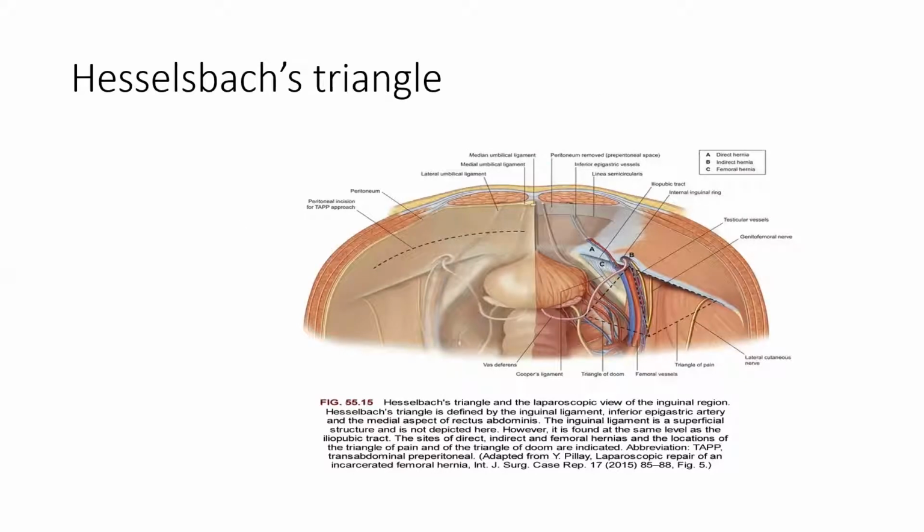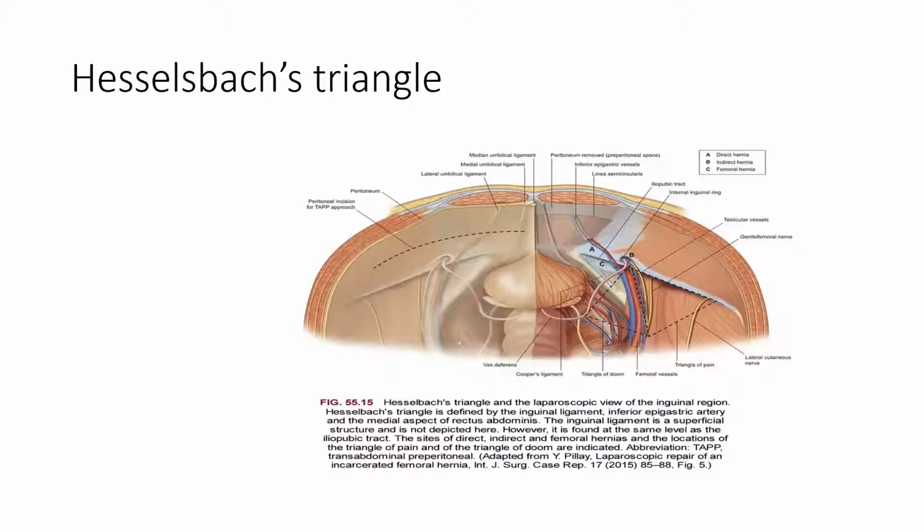Hesselbach's triangle. It is a weakness in the area medial to deep inguinal ring. The part which is shown in this image, denoted by letter A. This is the weakness in the area medial to deep inguinal ring between transverse abdominis, boundaries of the Hesselbach's triangle.